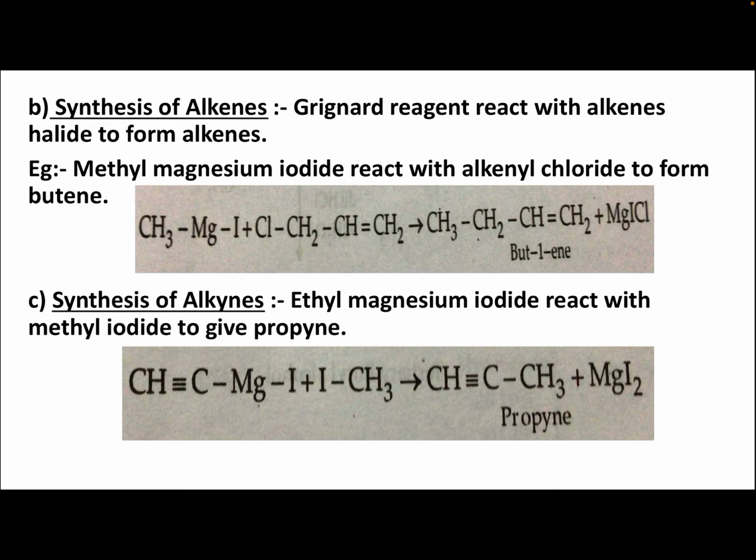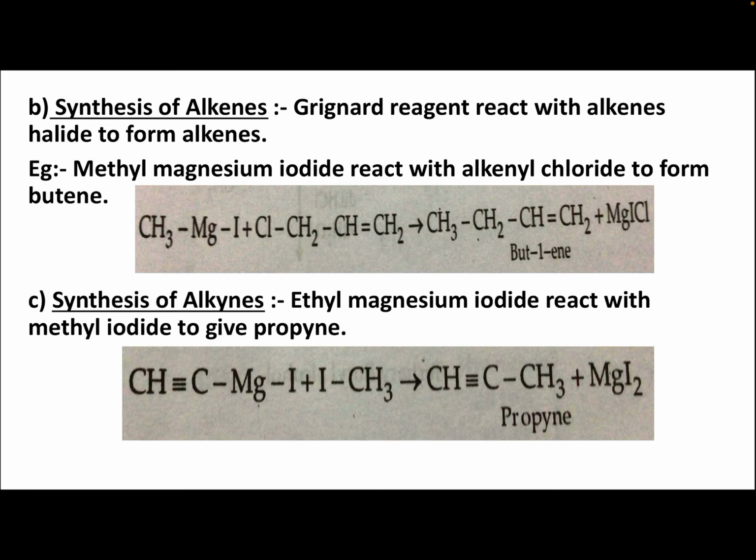CH3MgI plus CH3CH2CH=CH2 gives butene. In one position double bond is there, so but-1-ene is formed.